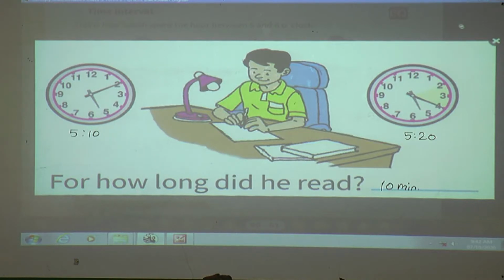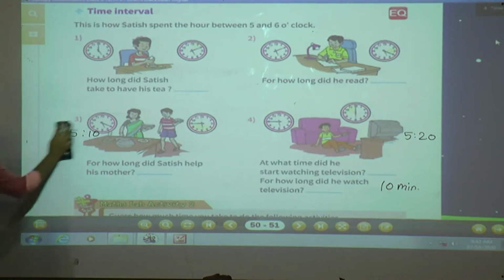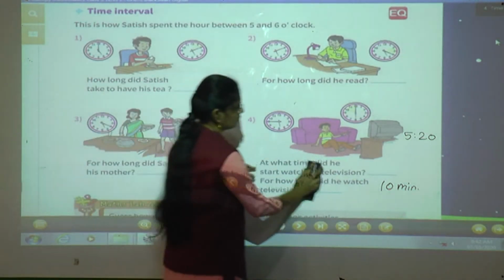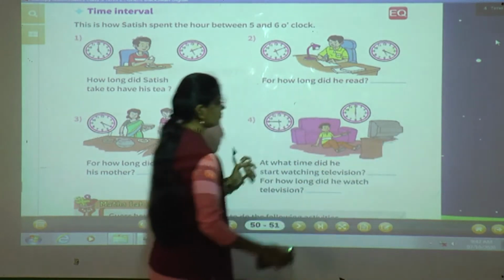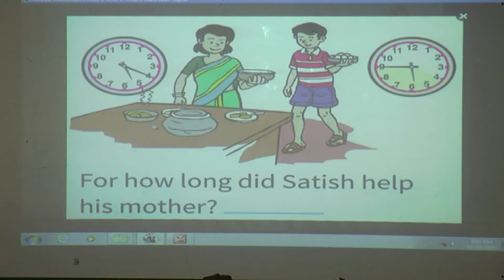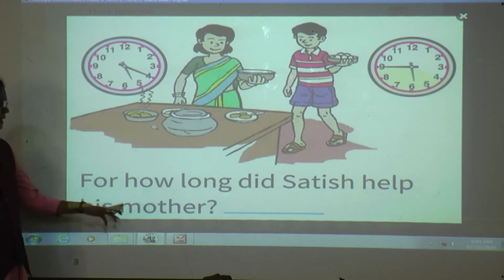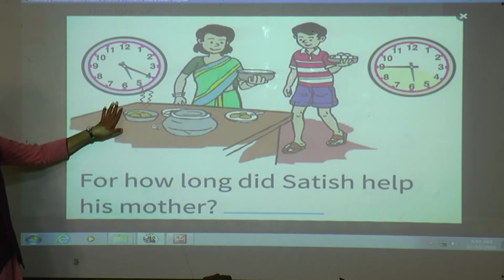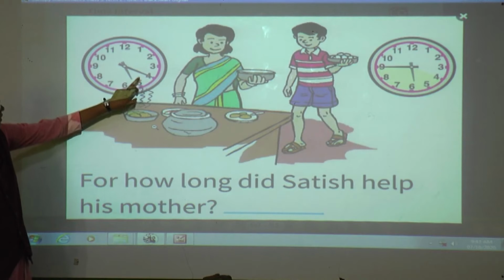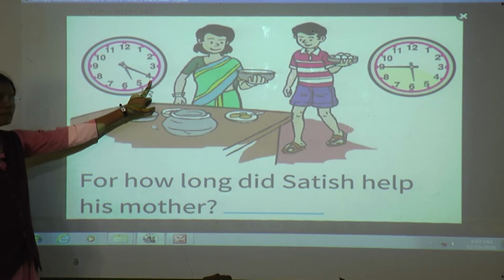Next, then see the third picture. In the third picture, for how long did Satish help his mother? Now see here, from 5:20. Here what is the time in this clock? The minute hand is on 4. 4 5s are 20.